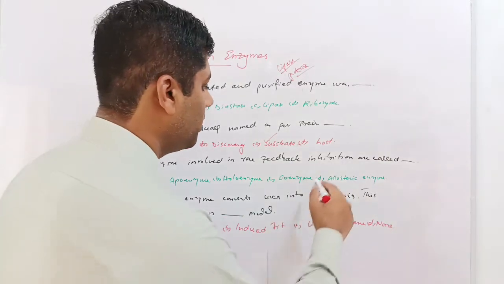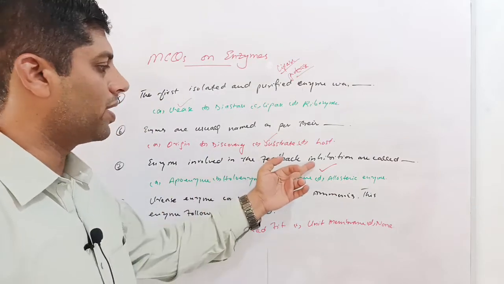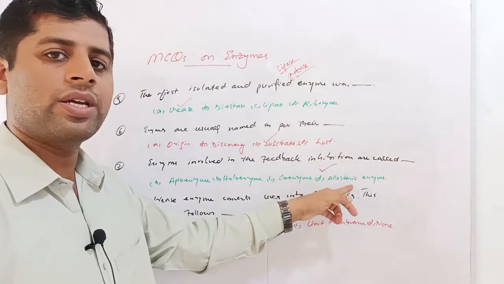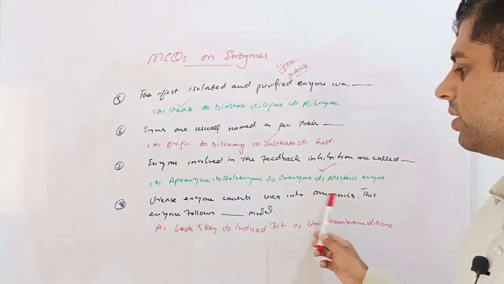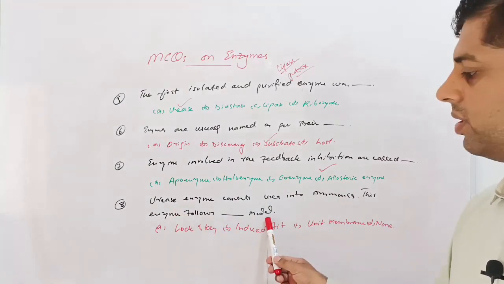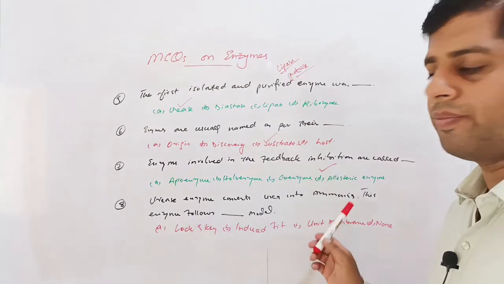So this is called the allosteric enzyme. Option D is correct, that the enzymes which are involved in the feedback inhibition are also called allosteric enzymes. Next question: urease enzyme converts urea into ammonia. This enzyme follows dash model. Given options are lock and key model, induced fit model, unit membrane, or none of these.